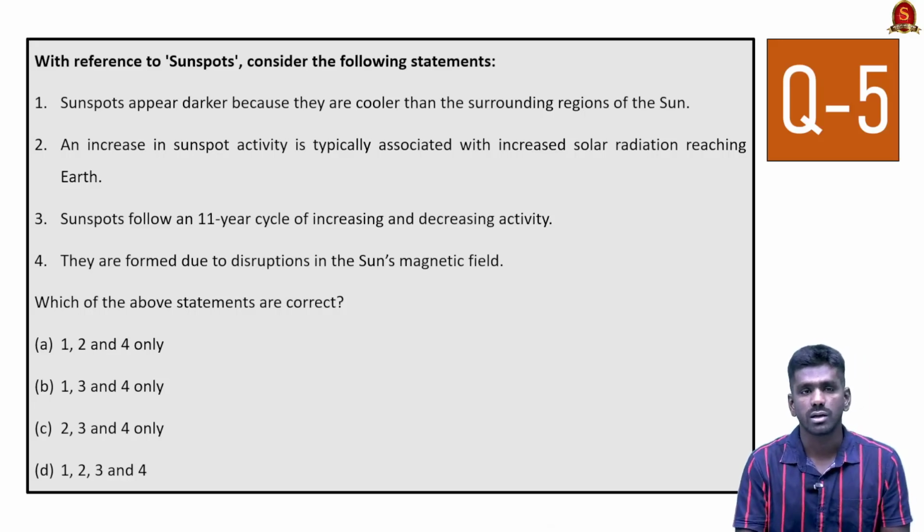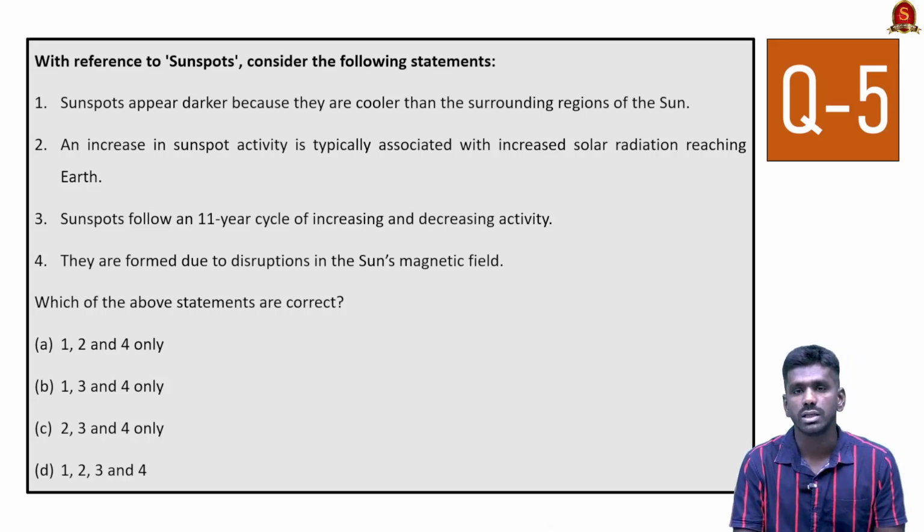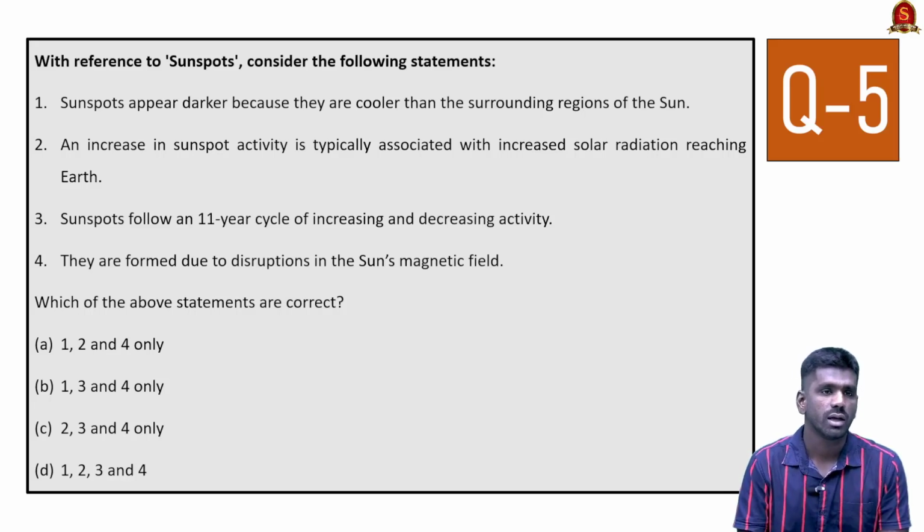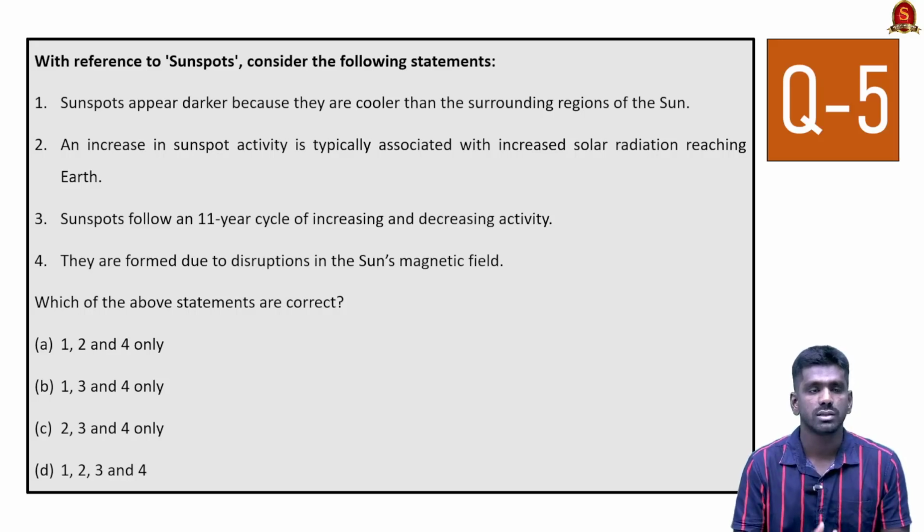Sunspots appear darker because they are cooler than the surrounding regions of the sun. Yes, this statement is correct. Mostly people assume that sunspots are the hottest part of the sun, but it is the contrary. Sunspots are cooler regions of the sun and that is why they appear darker, like a black dot on the sun's surface.